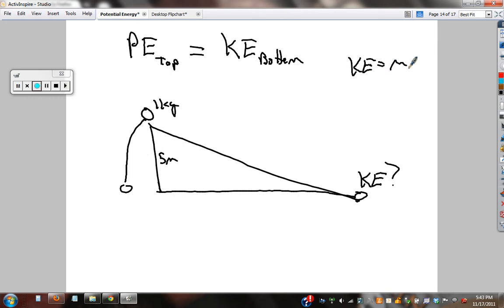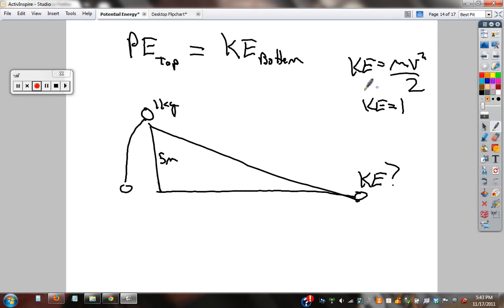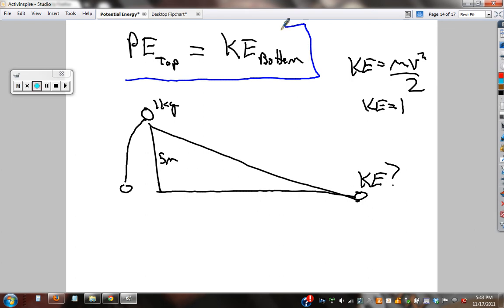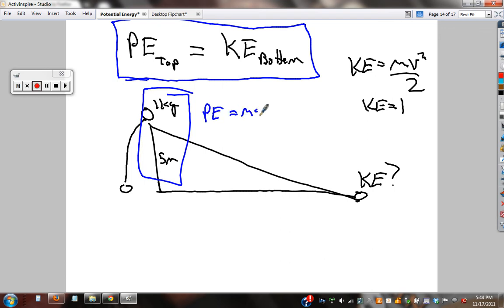Kinetic energy equals mass times velocity squared over 2. Kinetic energy equals 1 times... how are we going to do it? We don't know velocity, but we do know this relationship. The potential energy at the top equals the kinetic energy at the bottom. You do have enough to find potential energy here. So now, solve for that.